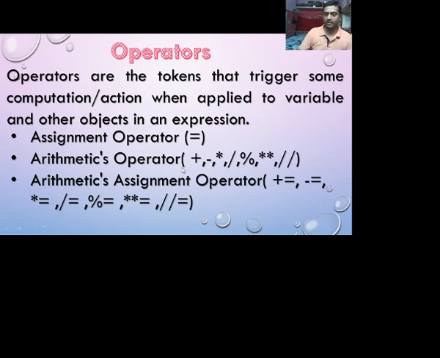Arithmetic operators are plus, minus, star for multiplication, slash for division, and percentage sign for modulus division, which returns the remainder. Double star is used for exponent, a power b, and double slash is floor division. Arithmetic assignment operators are basically shorthand operators: plus equals, minus equals, star equals, and so on.